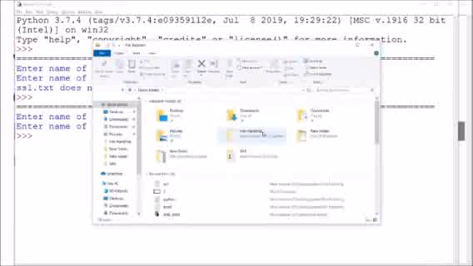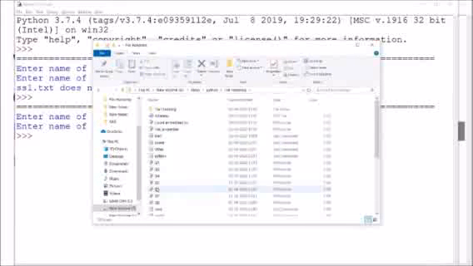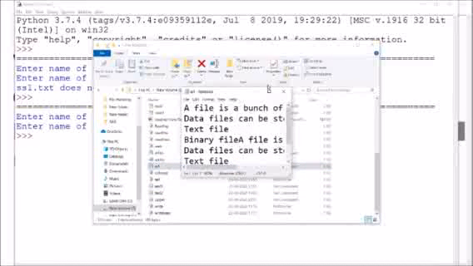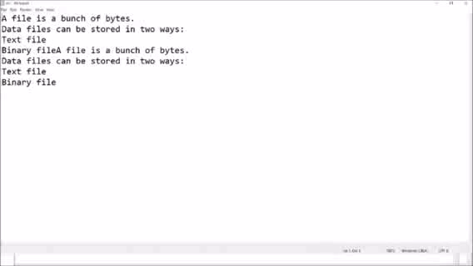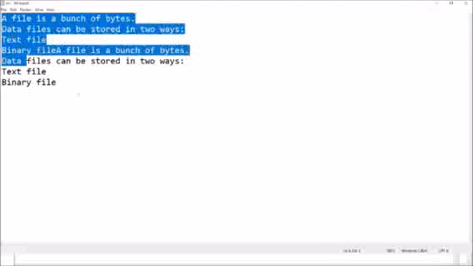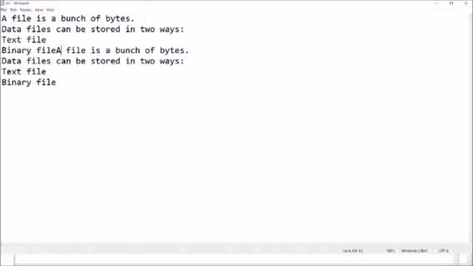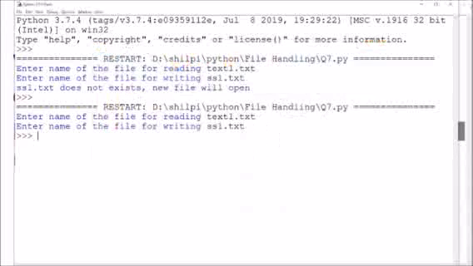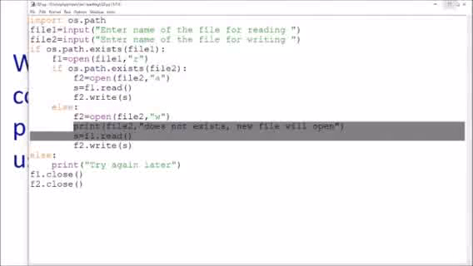So you can see file handling. Again, the name of the file was ss1. You can see the contents are appended, and these contents are displayed 2 times. You can see the appended contents from here. From here it is appended.